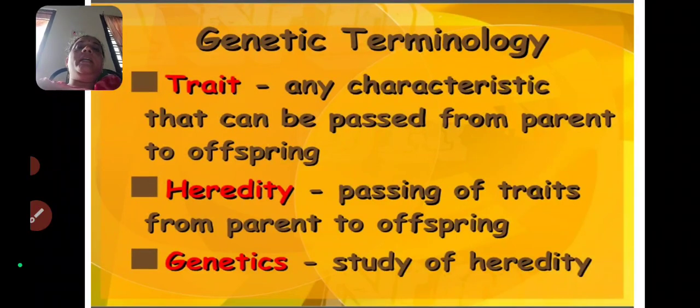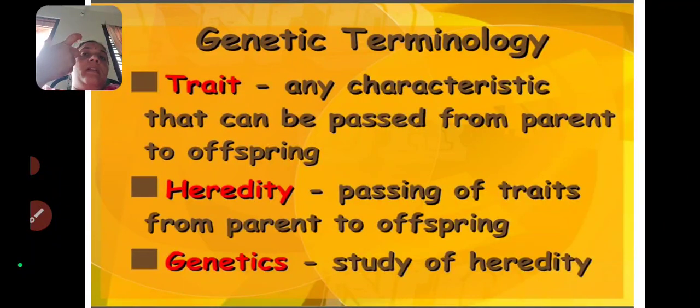So here is the genetic terminology. This terminology is useful for the genetics chapter, so you have to know these terms. The first term is trait. What is trait? Any characteristic that can be passed from parent to offspring is called a trait.